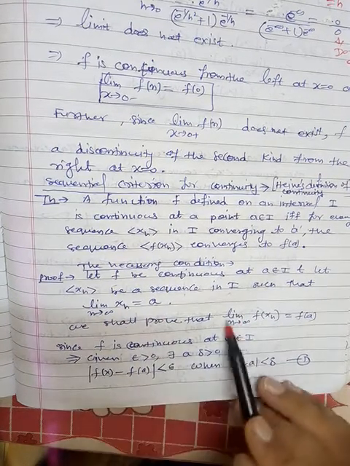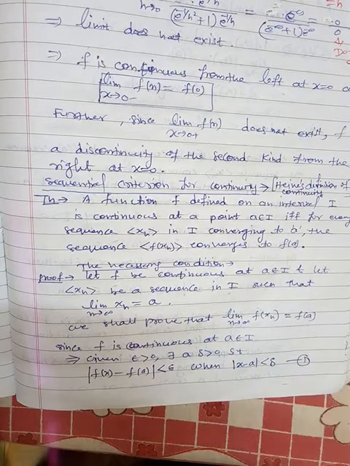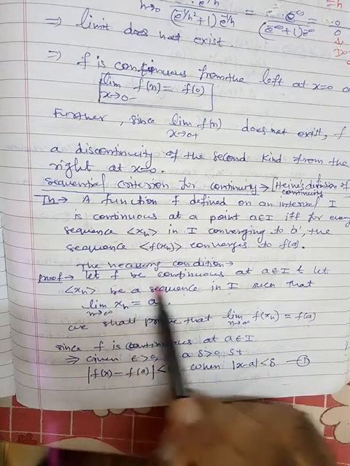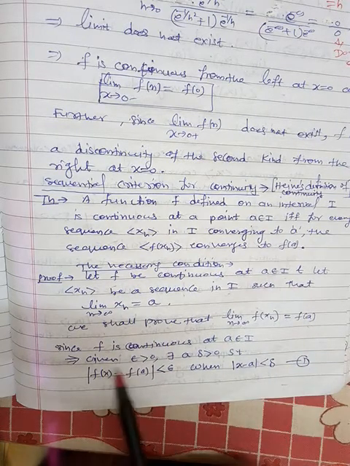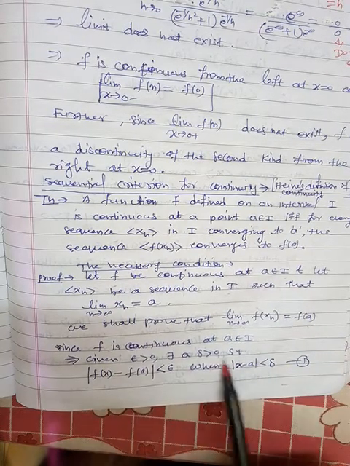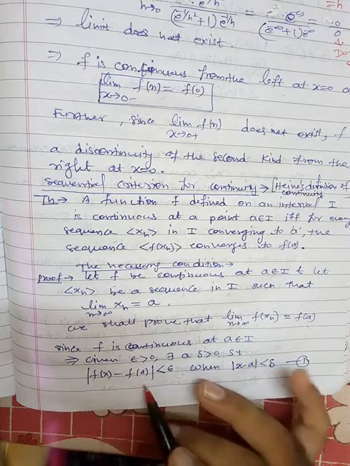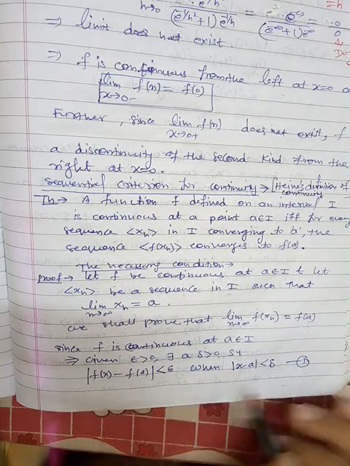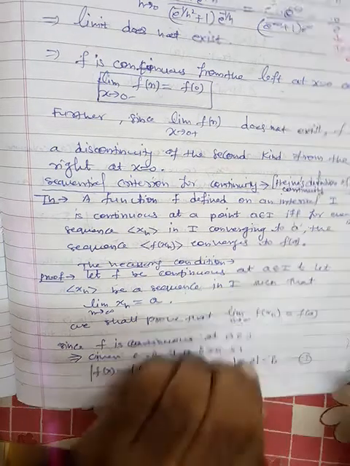Now we shall prove that limit n tending to infinity f of xn equals f of a. Since we have assumed that the function is continuous at a, by the definition, for a given epsilon there exists a delta greater than 0 such that magnitude of f of x minus f of a is less than epsilon when magnitude of x minus a is less than delta.